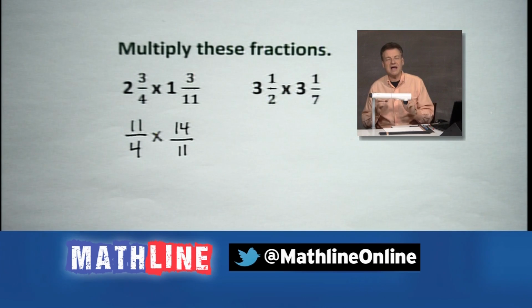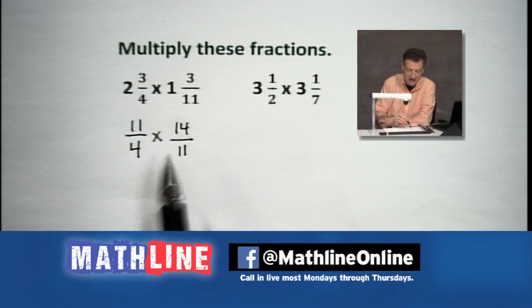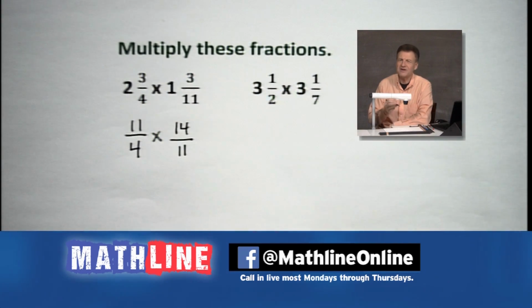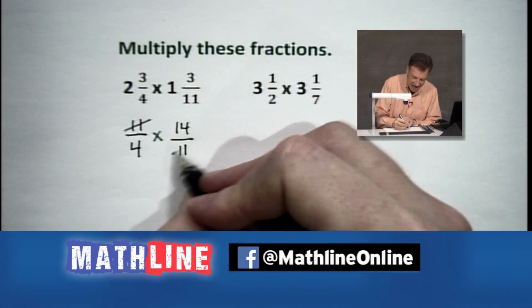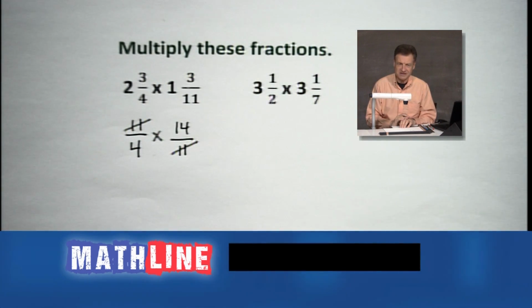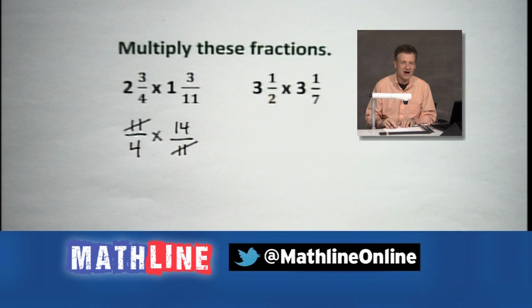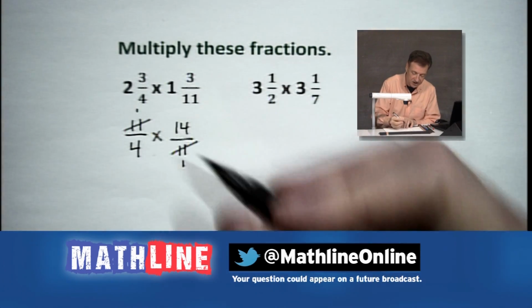Now I'm going to tell you right now, you want to notice there's a major cancellation going on right here, because I don't really want to figure out what 11 times 14 is, and I sure don't want to divide 44 into it and see how many times it goes. I've got ways to get out of this. You said, well, Ernie, sometimes it doesn't work. Yeah, sometimes we don't get that luxury, but today I'm going to try to help you through. We want to see these things cancel. When they cancel, we're left with 1s here.